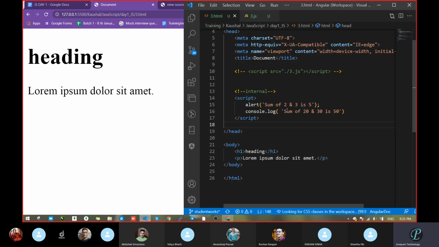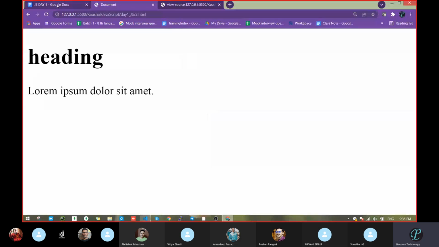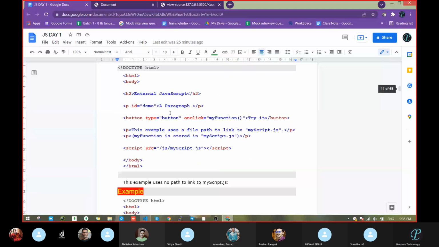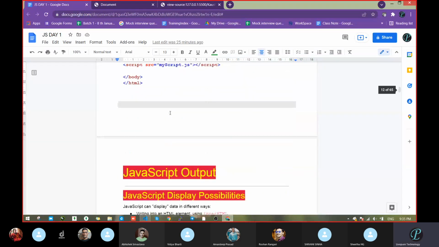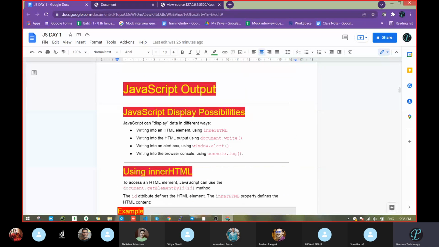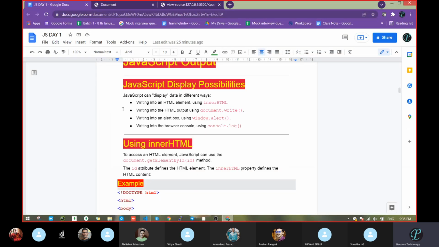So we know two ways of showing output to the user, that is alert and console. We will learn the third and fourth ways, there are other ways. Another way is writing into an HTML element using innerHTML. So how will we write this innerHTML? One more way is document.write. Then one more, already seen: window.alert and console.log.